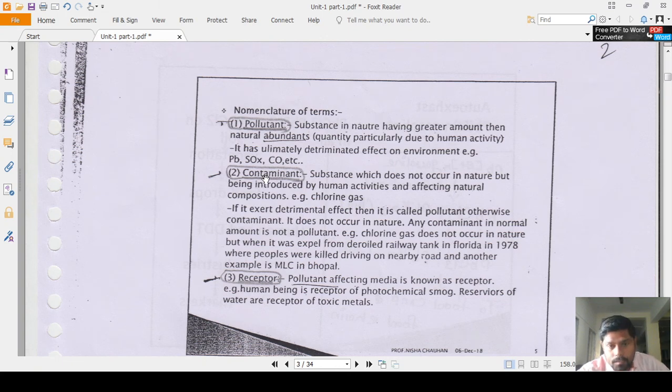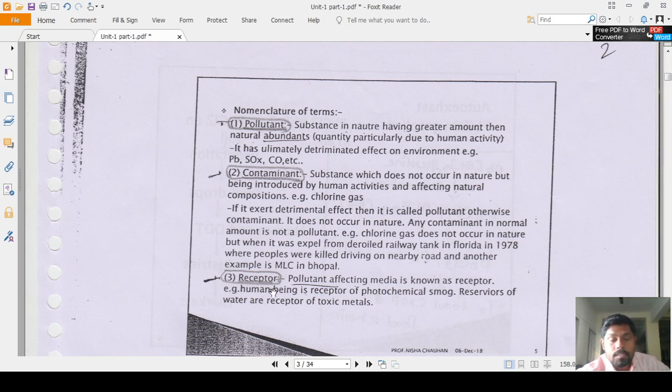And what is a contaminant? A substance which does not occur in nature but is introduced by human activities and affects the natural composition, like chlorine gas. That is not present in the air or soil or water; it may be added by human activities. Those species added by human activities into the air, water or soil are known as contaminants. If it exerts a detrimental effect, then it is called a pollutant, otherwise a contaminant.